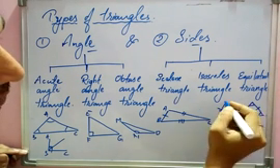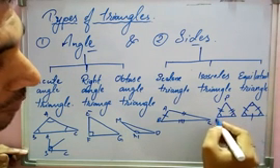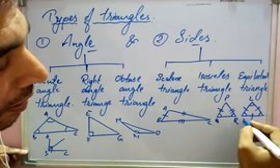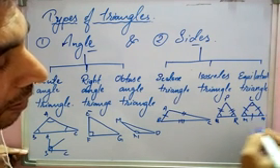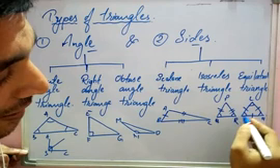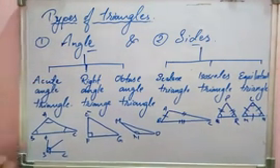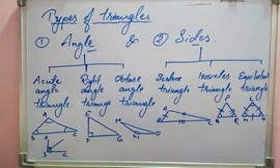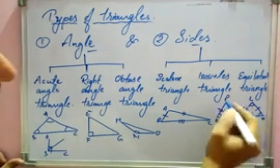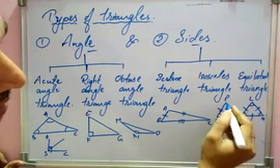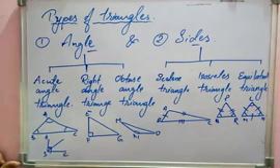Suppose this is P, Q, R, or L, M, N. If this angle is 60 degrees, this is also 60 degrees, and this is also a 60 degree angle. For this, PQ is equal to PR, as well as angle PQR is equal to angle PRQ.